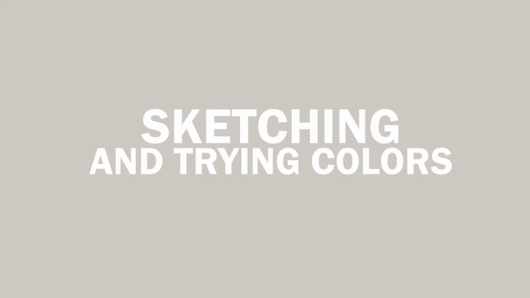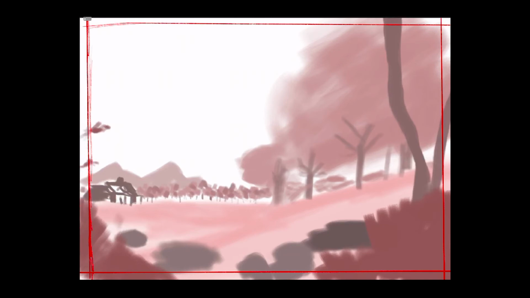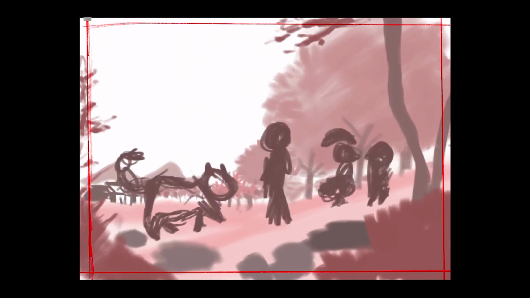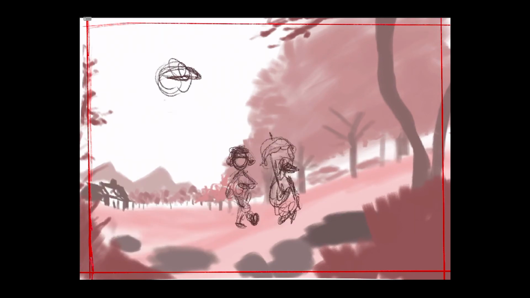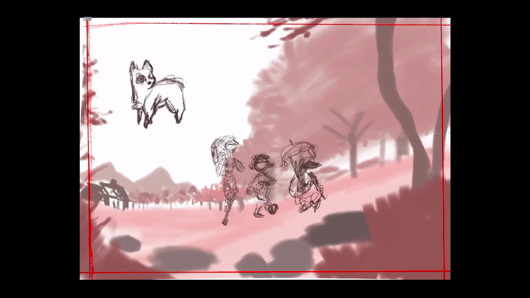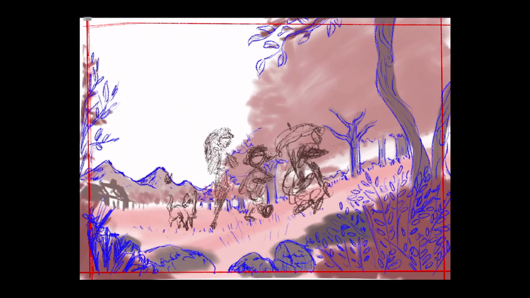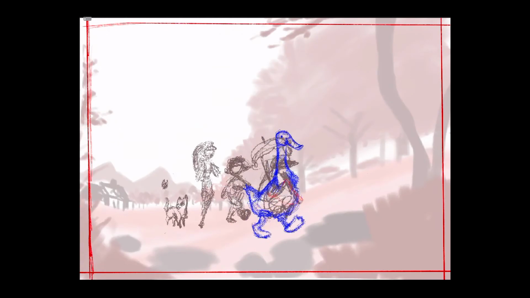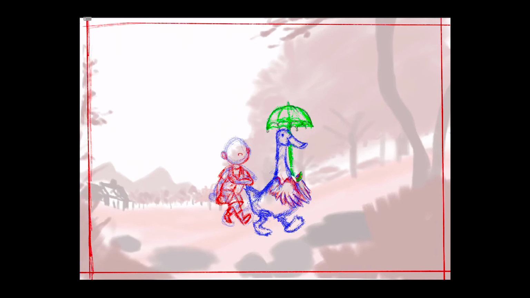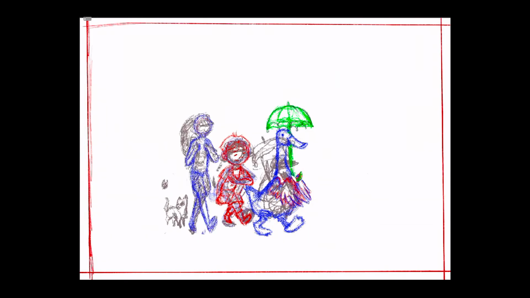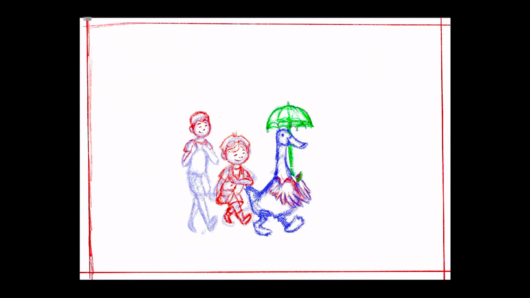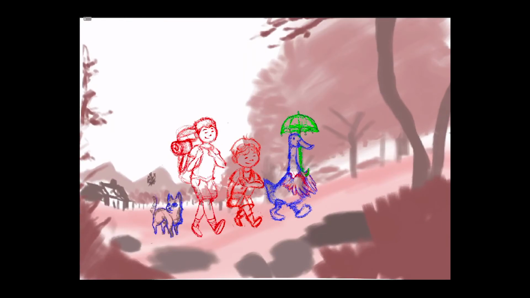Sketching and trying colors. So I got my colors and then moved to my sketch. I started blocking the overall shapes because I think it is an easier way for you to get your proportions, shape blocking the whole scene. Then, I tried different concepts for my main characters. I used the shapes to draw the vegetation, the mountains, and begin working on my characters, and then made the fine lines where I could use it as the final reference.